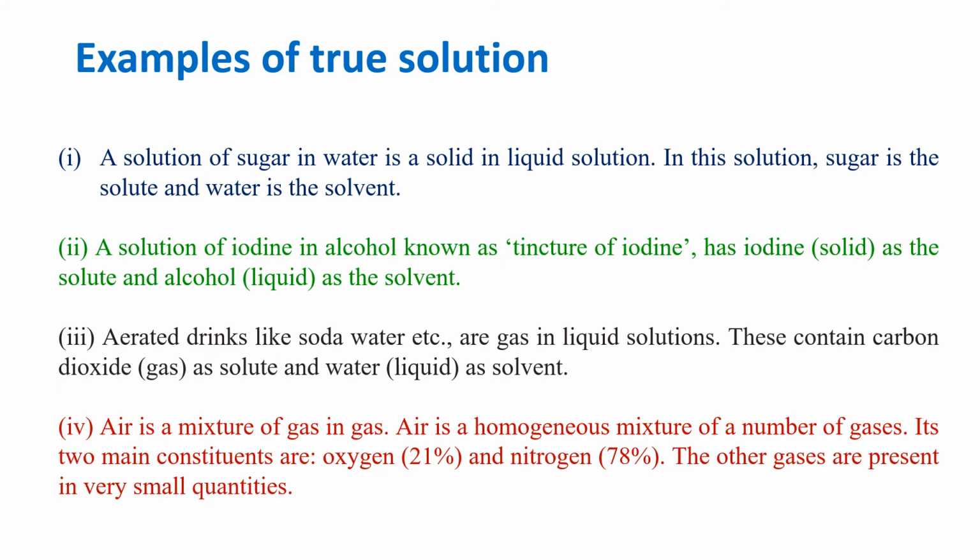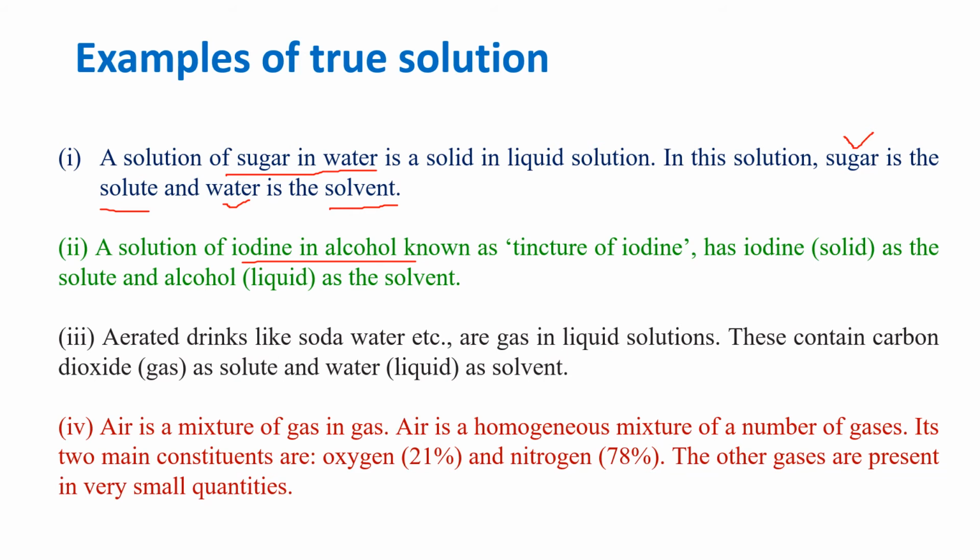Here are some examples of true solution. A solution of sugar in water is a solid in liquid solution, and in this solution sugar is solute and water is solvent. Second example, solution of iodine in alcohol. It is also known as tincture of iodine.